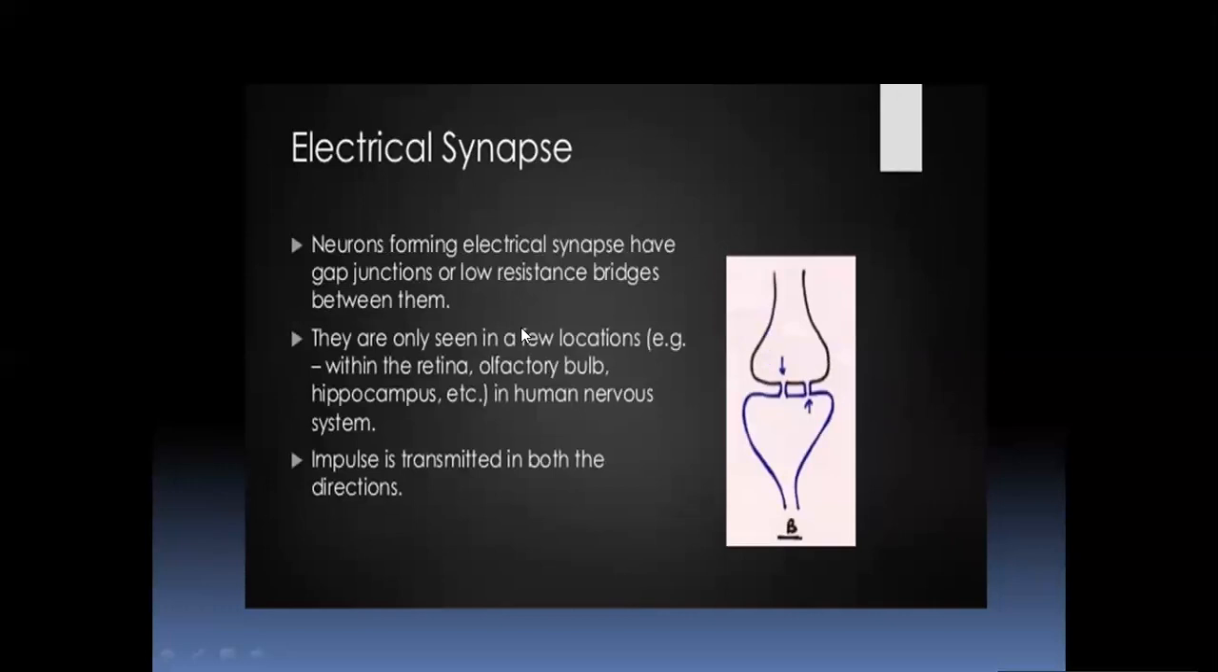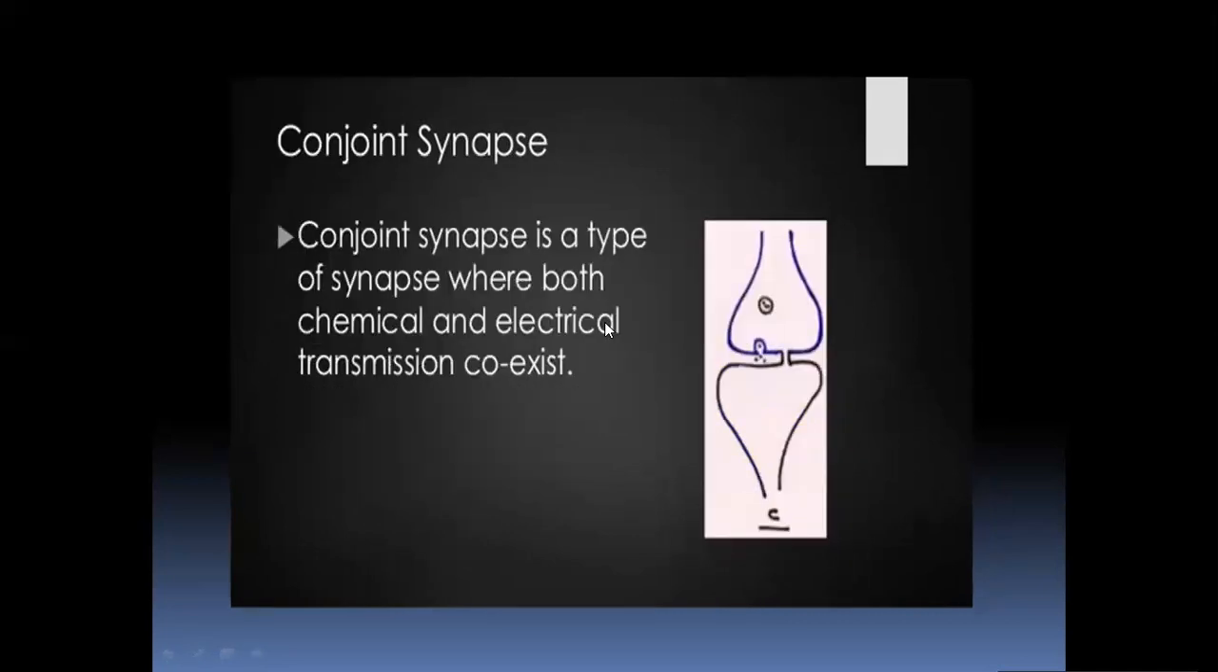The other one is electrical synapse, where the neurons forming the synapse have gap junctions or bridges between them. They are seen in very few locations like the retina and olfactory bulb, and impulses are transmitted in both directions. You can see the diagram, these blue arrows show the conduction. Then there is the conjoint synapse. Here both electrical and chemical transmission coexist.